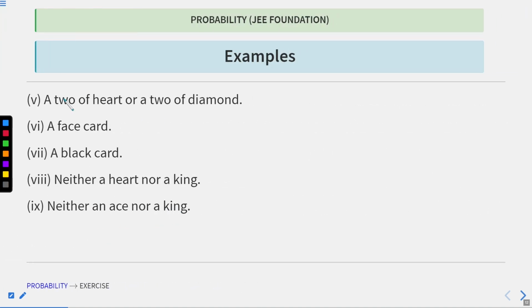Let's move to next. 2 of hearts or a 2 of diamond. So 2 of hearts means I have just 1 2 of hearts and 1 2 of diamond, just only this. So this means 2 by 52. And face cards, I have 12 face cards. If you recall, J, Q, K, each are 4 in number, so 12 face cards. Black card, we know black cards numbers are 26.